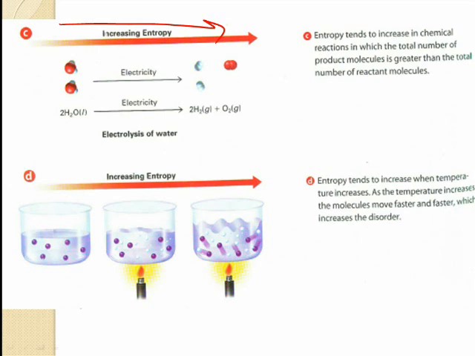What about increasing energy or temperature? If we increase temperature, what happens to those molecules? The molecules will move around much quicker, much faster. Things are bashing into each other, much more disorder. Think about if people are running around going crazy. Let's say a big monster's in the room. Everyone's going to start going crazy. People are running around bashing into each other. There's a lot of disorder there. Or as opposed if they're sitting quietly in neat and orderly fashion, that's not much entropy.